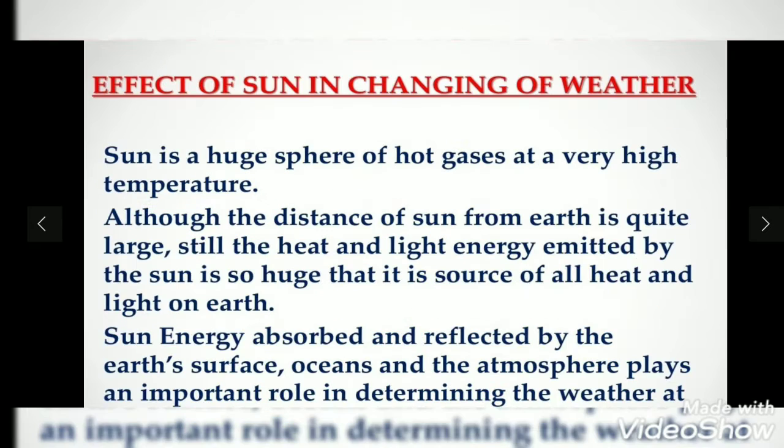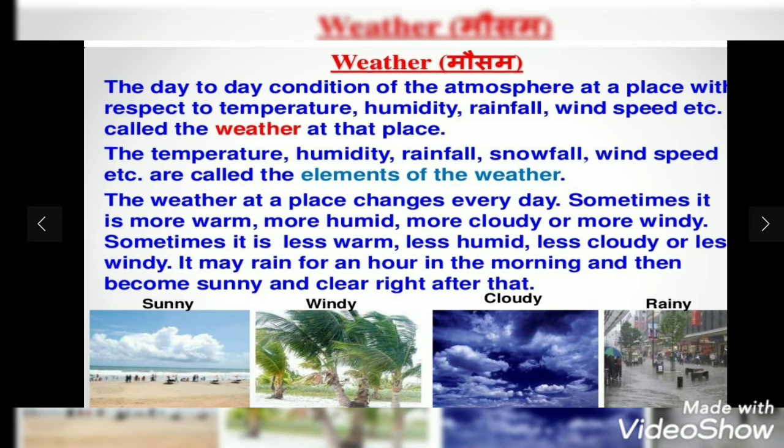From where do we get weather? Weather is there with the effect of the sun. The effect of the sun causes changes in weather. You all know that earth is at a particular distance from the sun and it keeps on rotating around its axis and revolving around the sun. So sometimes it comes nearby to the sun and sometimes it is far away from the sun. Sometimes a side faces the sun, sometimes it is not facing the sun, as we have day and night. So that is the weather change which we get.